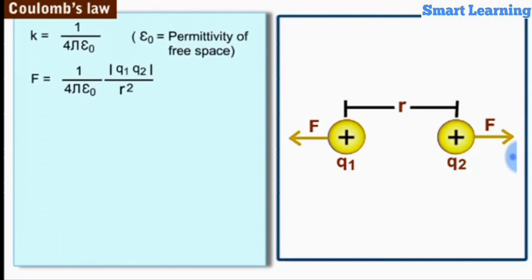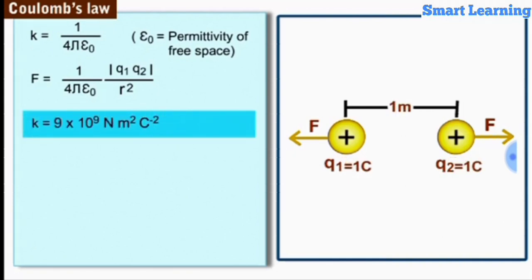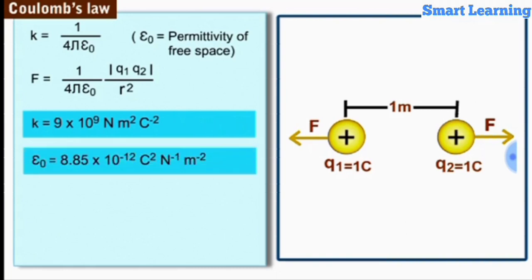In SI units, the value of the proportionality constant k is approximately equal to 9 times 10 power 9 newton meter square per coulomb square, and epsilon naught is equal to 8.85 times 10 power minus 12 coulomb square per newton meter square.